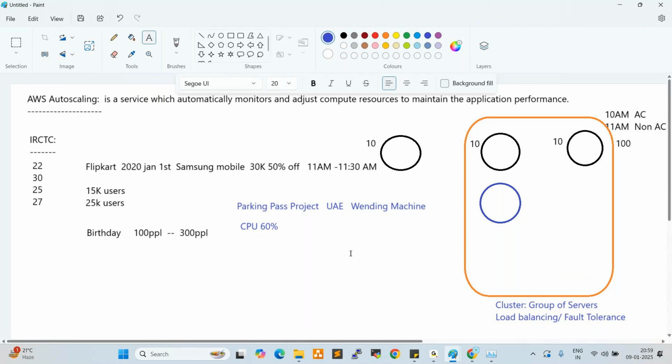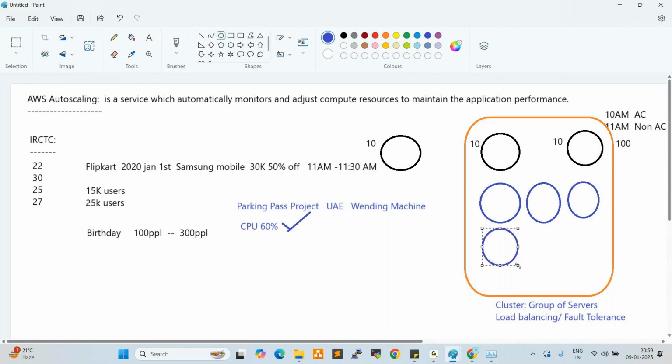Meaning, one server is automatically added to the cluster. So if it is still utilizing 60%, one more server will be added here. One more server will be added. Like this, servers will be added to balance the load, so the load will be shared to the new servers.